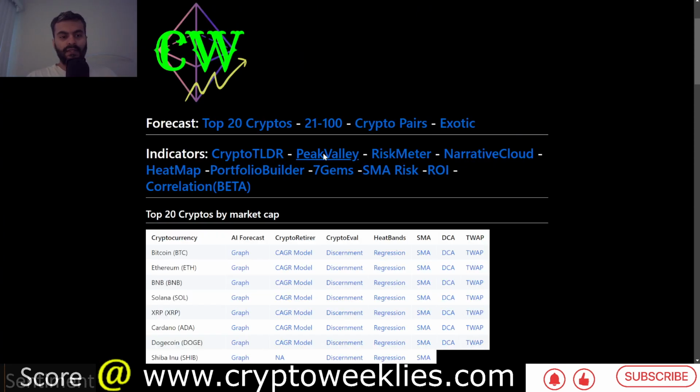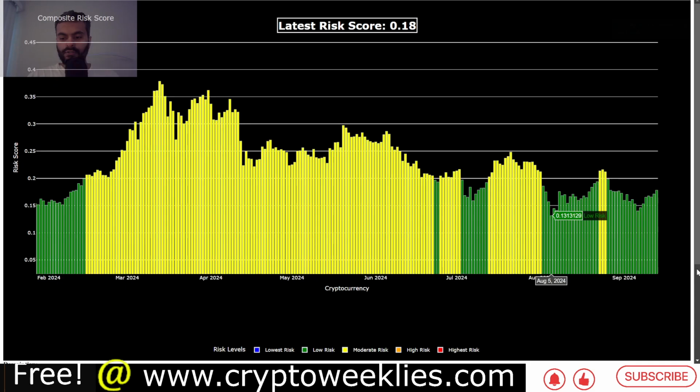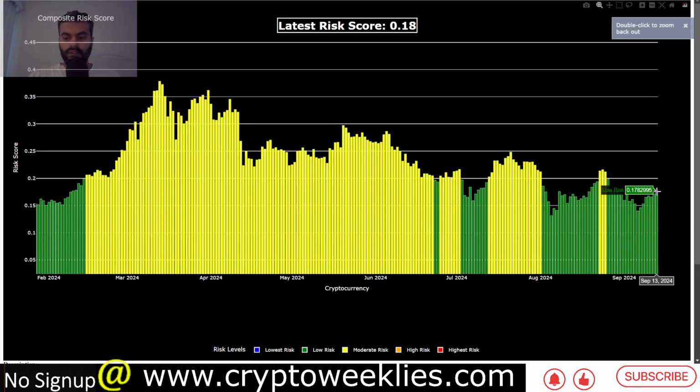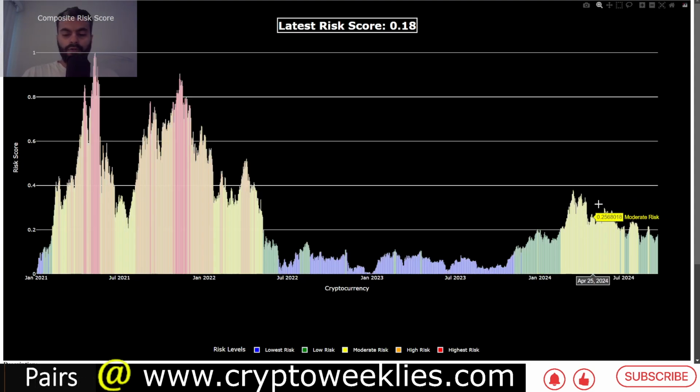In terms of the Peak Valley, which is a single snapshot of the risk levels of the market, the current risk score is at around 0.18. Again, this means we are in the green zone, the second best time to enter the market, a low risk environment. Risks are slowly rising from one point, September 6th, when the risk was at around 0.14. Now it is 0.18. If and when it goes beyond 0.2, that's when the color code will change from green, which is a safe zone, to moderate risk, which is yellow.